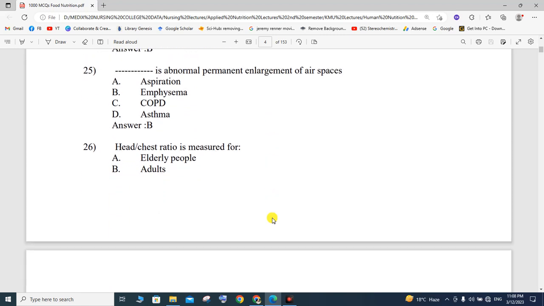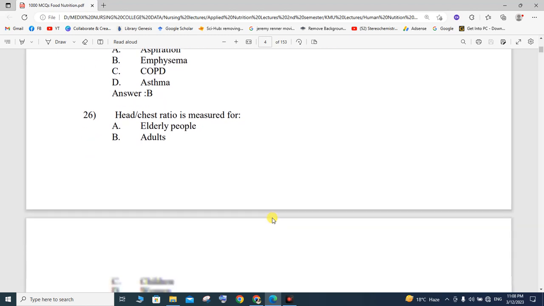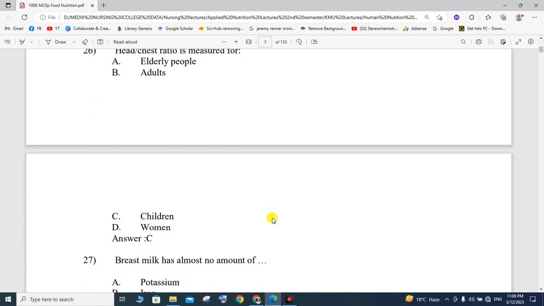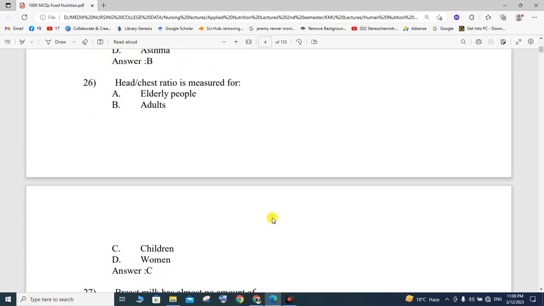Head to chest ratio is measured in elderly people, adults, children, or women. So the correct option is C. Whenever you want to measure the head to chest ratio, it is especially measured for children, not for elderly people or adults.